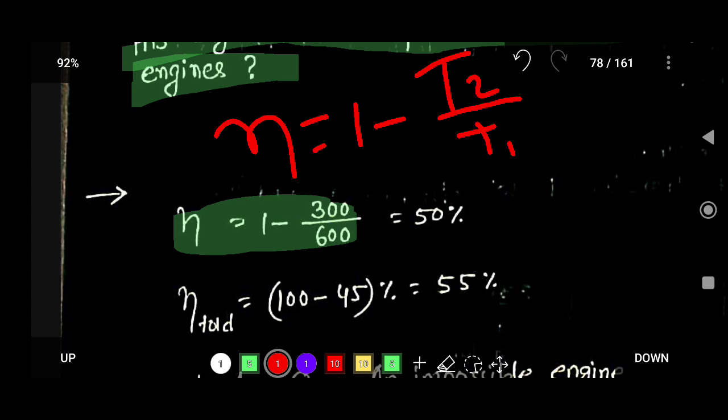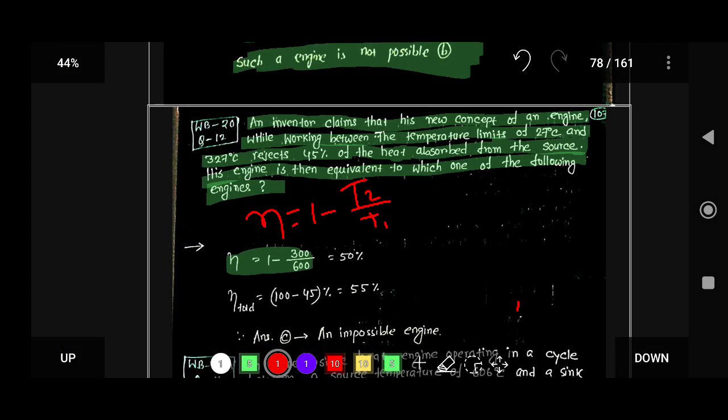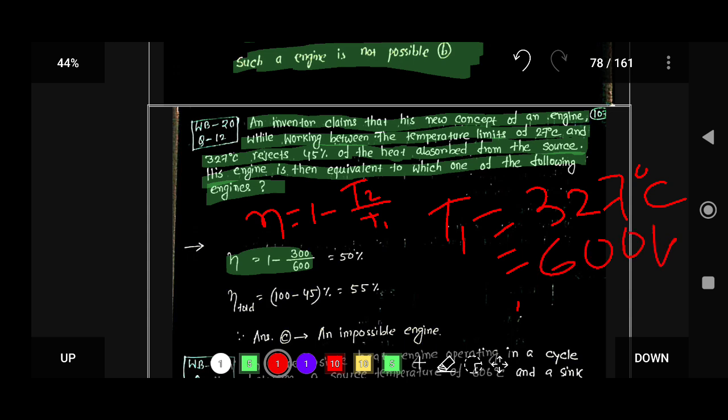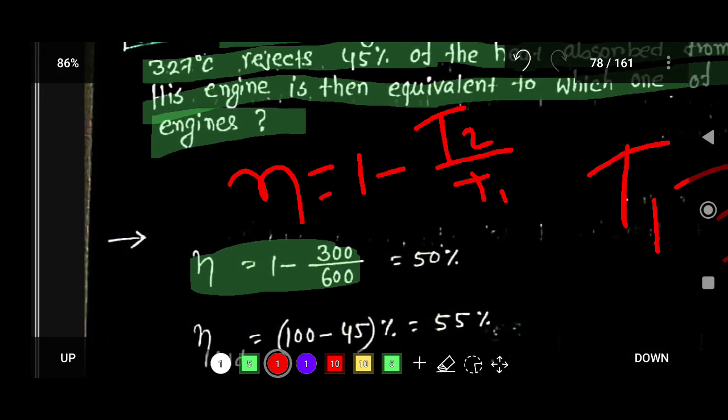Here T1 is 327 degrees Celsius, which is 600 Kelvin, and T2 is 27 degrees Celsius, which is converted to 300 Kelvin.